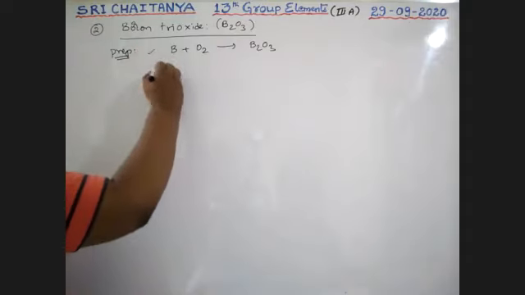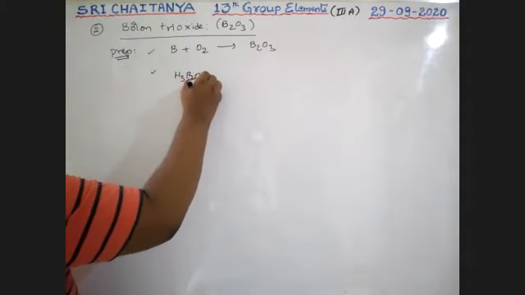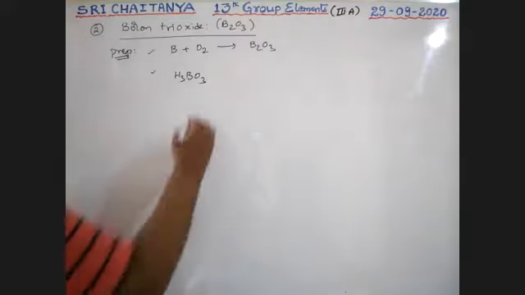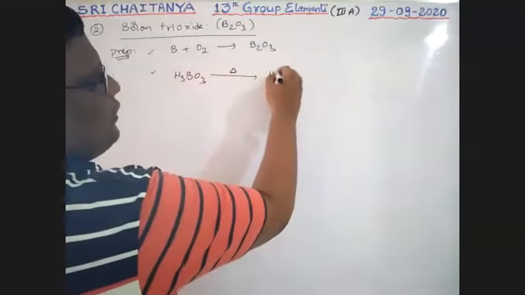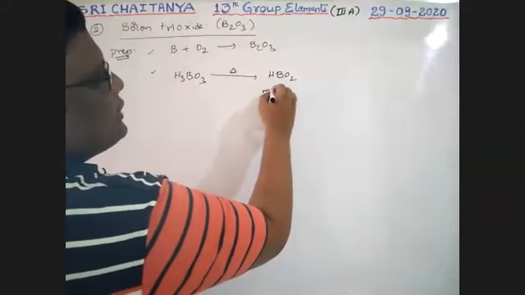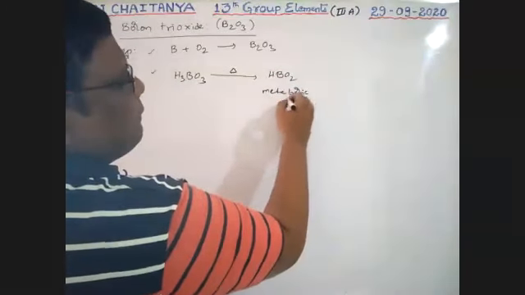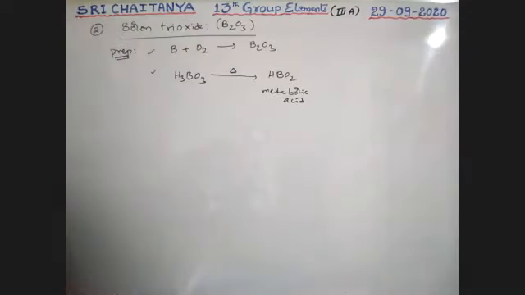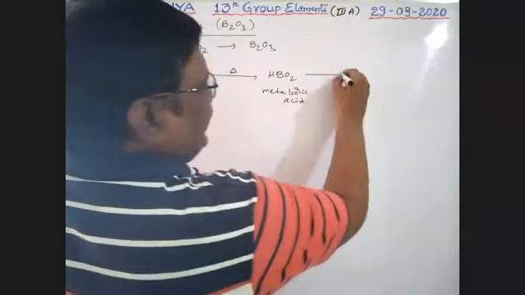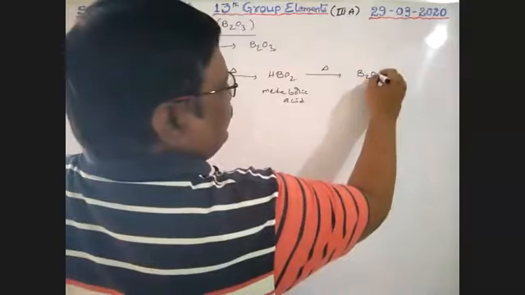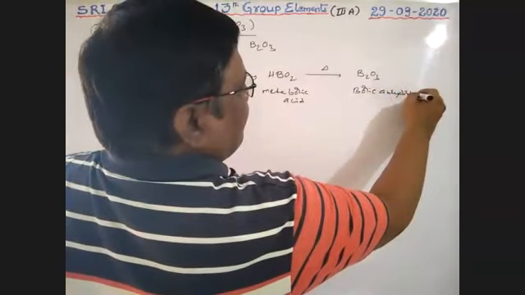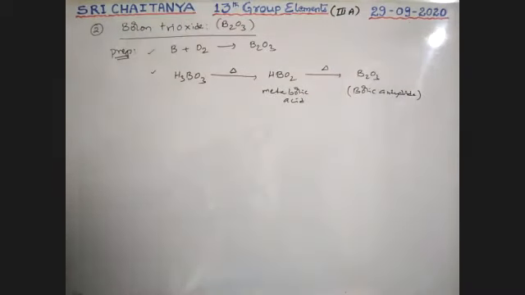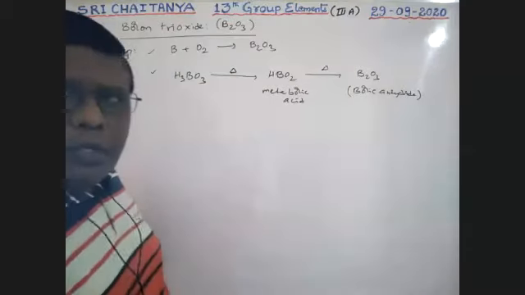Next, when H3BO3, boric acid, is strongly heated, it first gives HBO2, metaboric acid. On further heating, it gives B2O3, boric anhydride. So this is the way to prepare B2O3, boys.